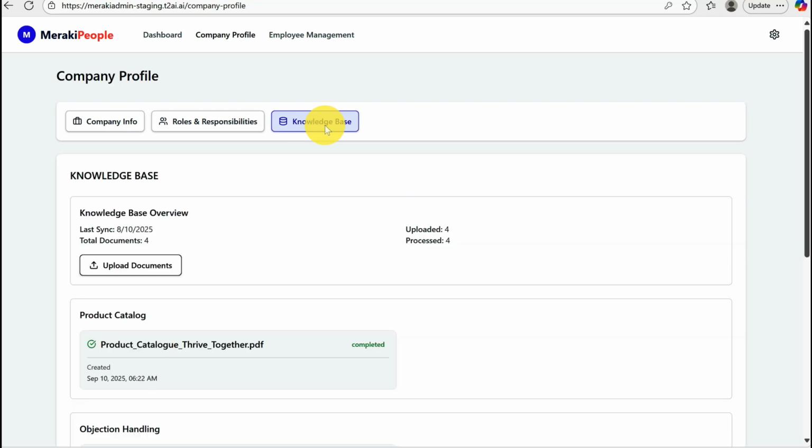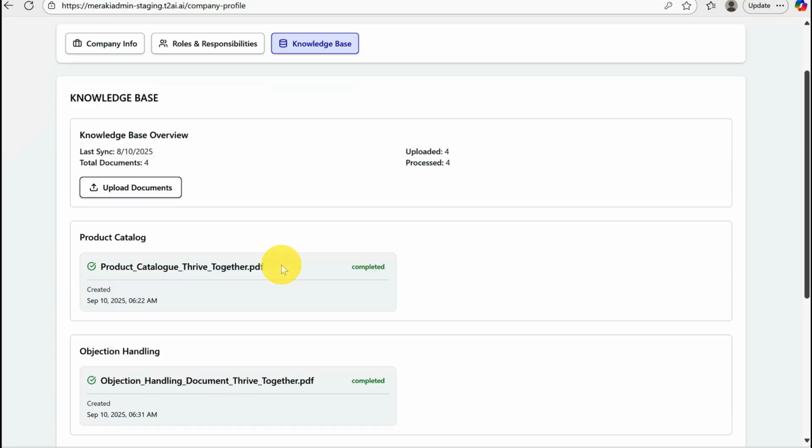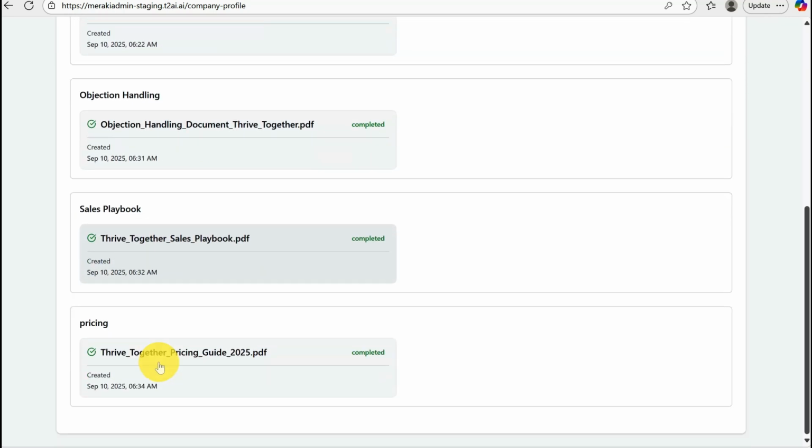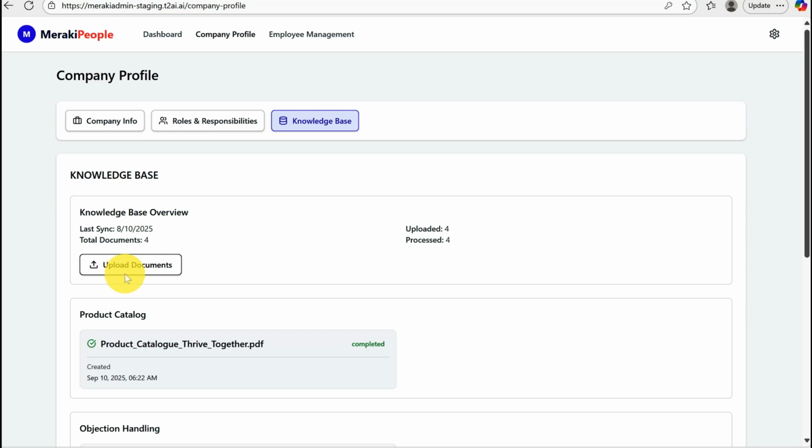And this is the knowledge base. So knowledge base is essentially company information which the web doesn't know about you, right? Which is something that you have to upload in the form of multiple documents. So here we've put our product catalog, our objection handling, our sales playbook, our pricing, so on and so forth, which you can actually upload. The more documents you upload, the better is the context for your company, and the better calls will be prepared for you, and the better leads will be generated for you.